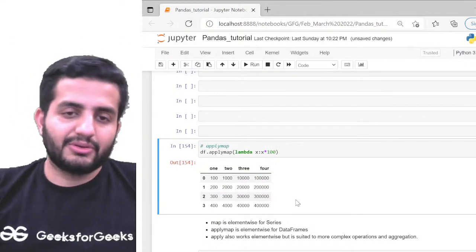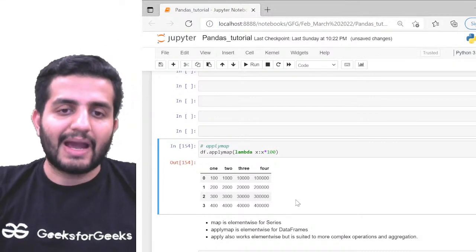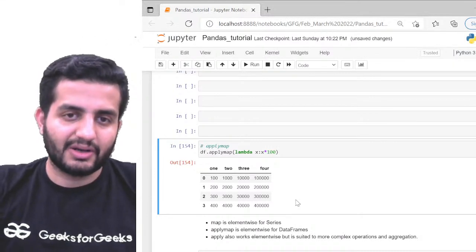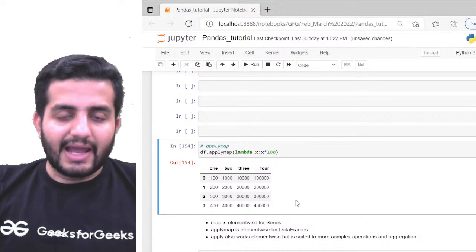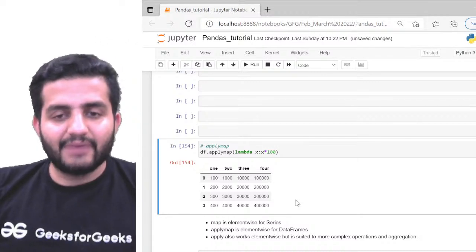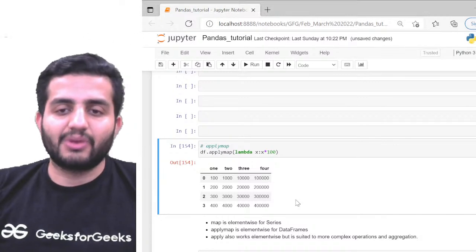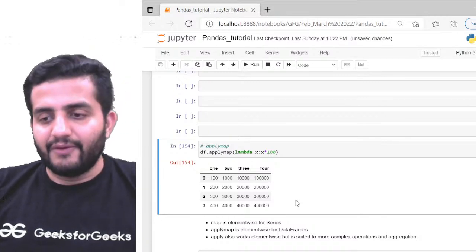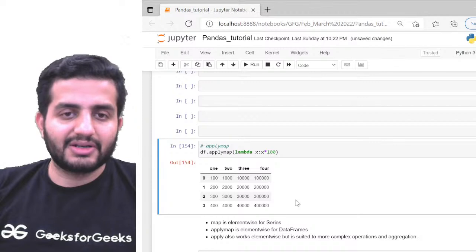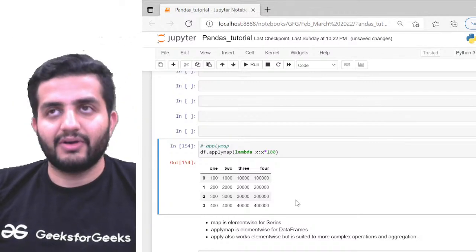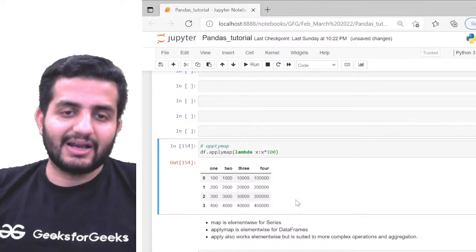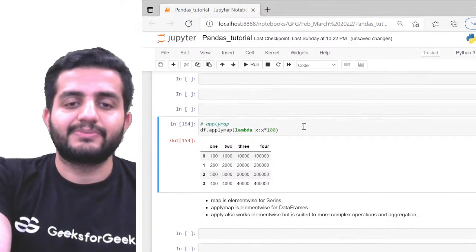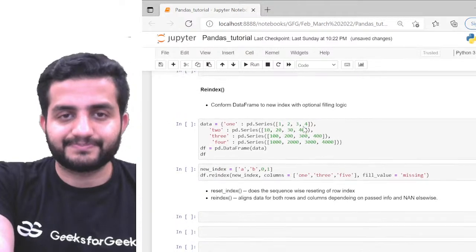As you know, I've written down the differences also. Map is element wise for series. Applymap is element wise for data frames. Likewise, apply also works element wise, but it is suited for more complex operations or aggregations. Once you have more aggregations or certain group wise operations to be performed on top of typical rows, that's where apply is used. But for element wise on data frames, applymap is used. Okay, more or less a similar thing.